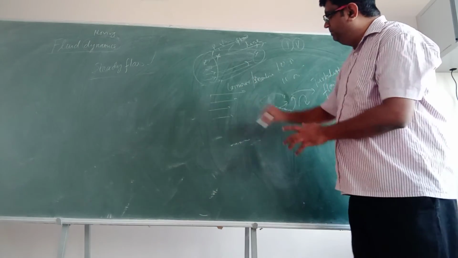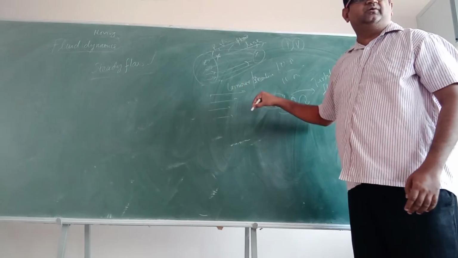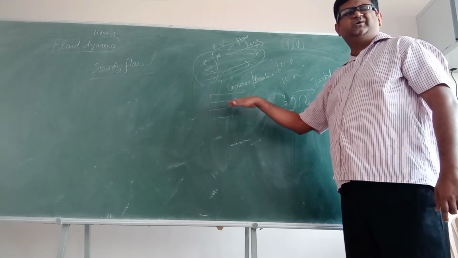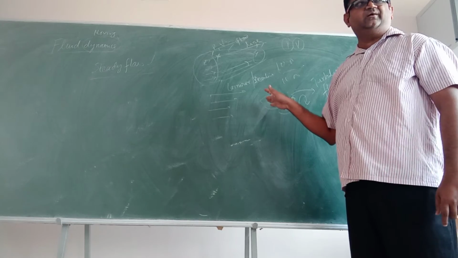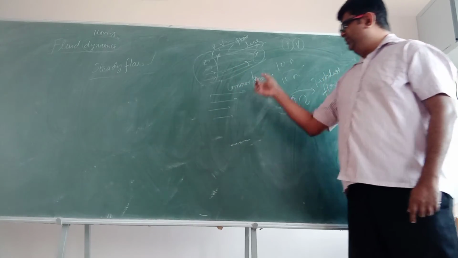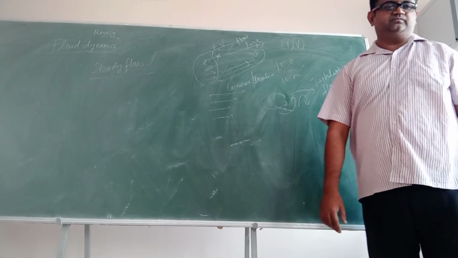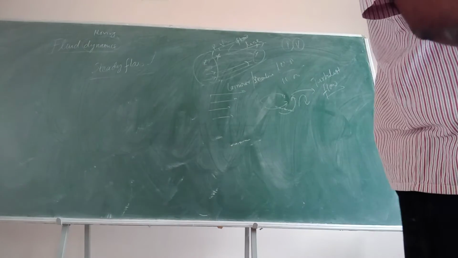So there will be billions of lines like this, you know. It's not 3 or 4 lines. You need to imagine the flow like this, a set of arrows. Okay? If the streamlines are like this, you call it laminar flow. If the streamlines are like this, it's called a turbulent flow. Okay?